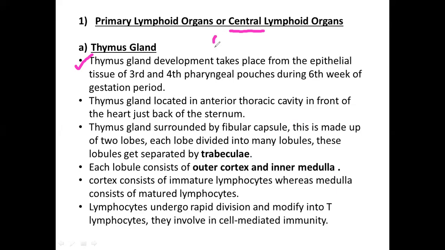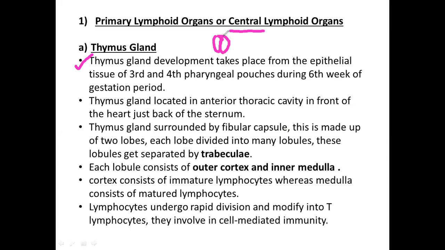I'll just draw a rough diagram. This is how the thymus gland looks, two lobes of equal size.